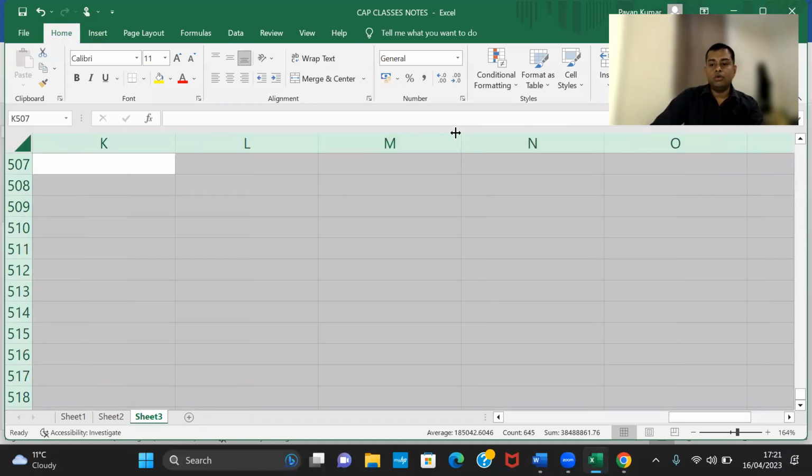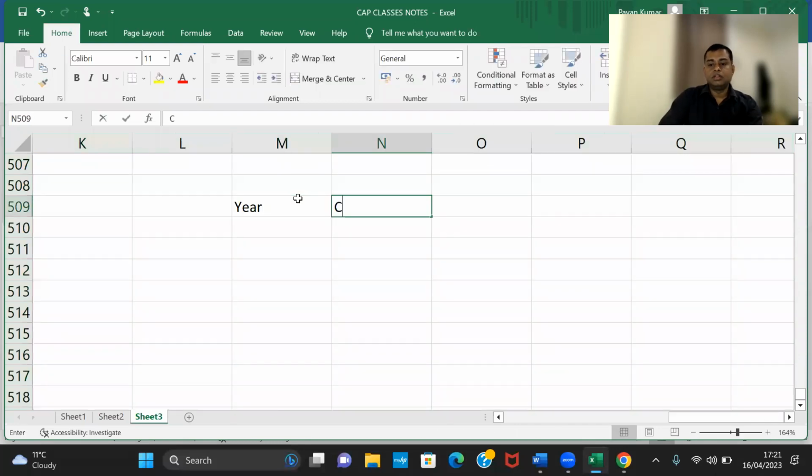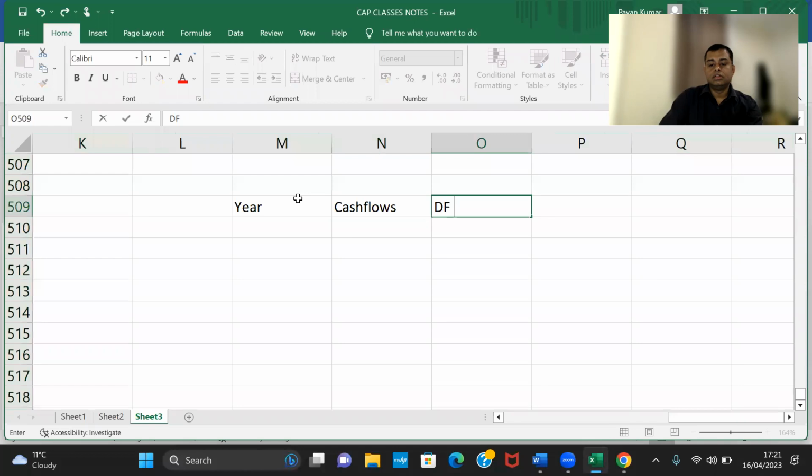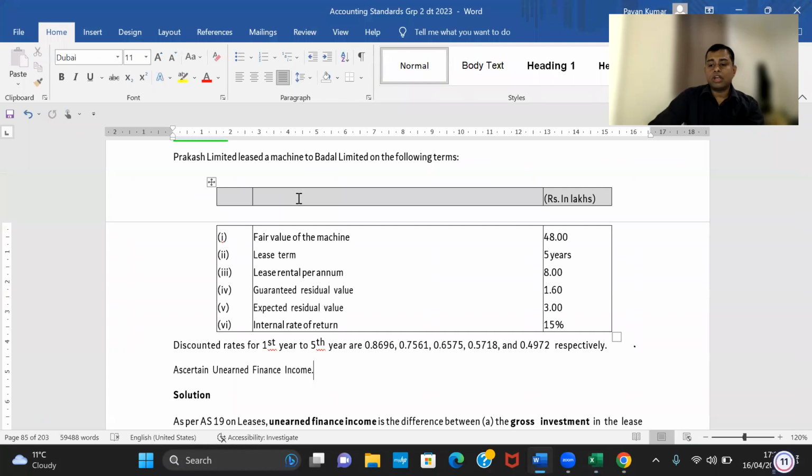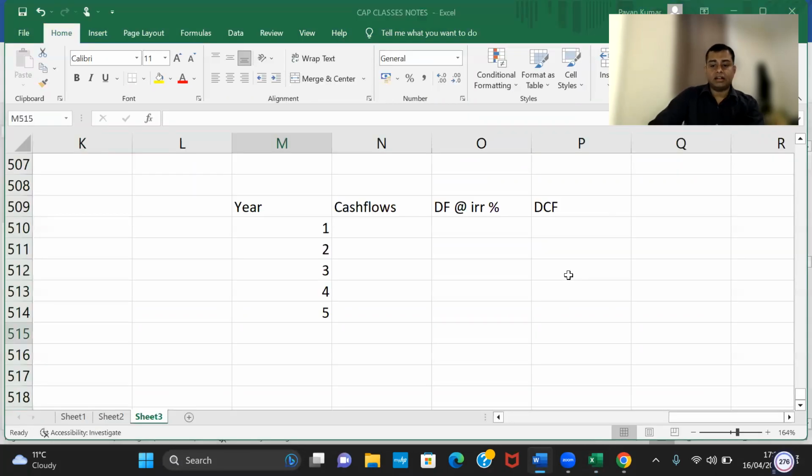So what we are doing here is, take year, cash flows, discount factor at IRR rate, whatever percentage is given, and discounted cash flows. So year 1, 2, 3, 4, 5. Then lease rent per annum is 8. So how much cash do you get? 8 lakhs, 8 lakhs, 8 lakhs, 8 lakhs, 8 lakhs.